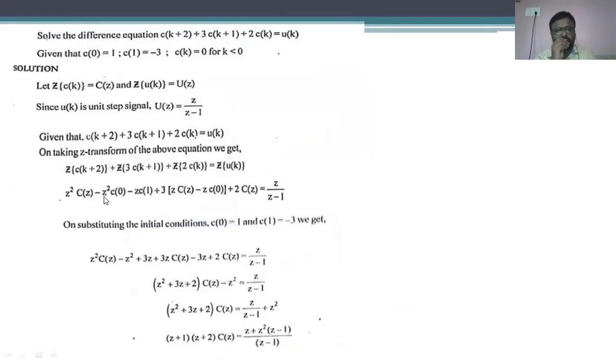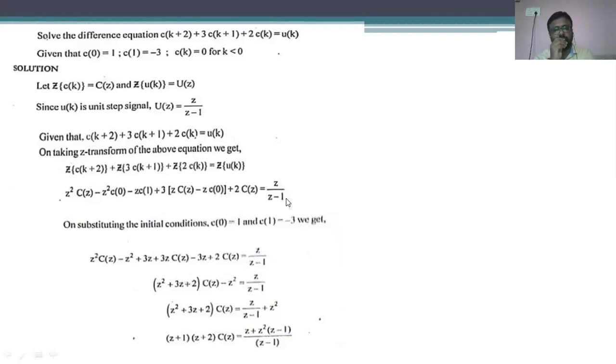So just applying the basic z transform and considering the initial conditions, we are going to get the z transform for the given sequence as z square into c of z minus z square into c of 0 minus z into c of 1 plus 3 into z into c of z minus z into c of 0 plus 2 into c of z.